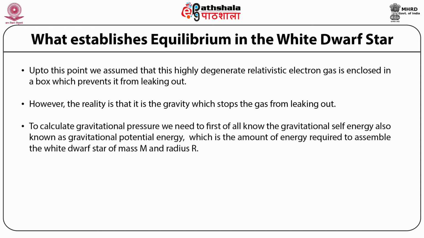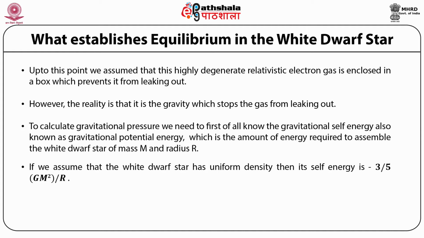To calculate gravitational pressure, we need to first of all know the gravitational self-energy, also known as gravitational potential energy, which is the amount of energy required to assemble the white dwarf star of mass M and radius R. If we assume that the white dwarf star has uniform density, then its self-energy is 3/5 G M^2 / R, where capital G is the gravitational constant.